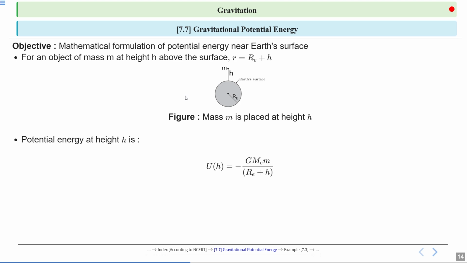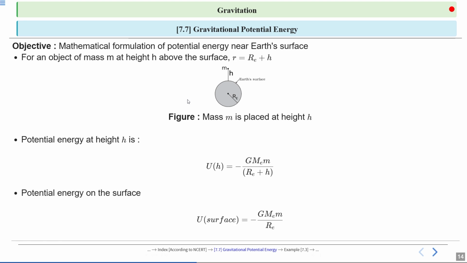So the potential energy at height h is U of h is equal to minus G Me into m divided by Re plus h. In this equation, G is the gravitational constant, Me is the mass of the Earth, and small m is the mass of the object. The negative sign indicates that the gravitational potential energy is considered negative because work is done against the gravitational force to lift the object. Potential energy on the surface: U on the surface is equal to minus G Me into m divided by Re.